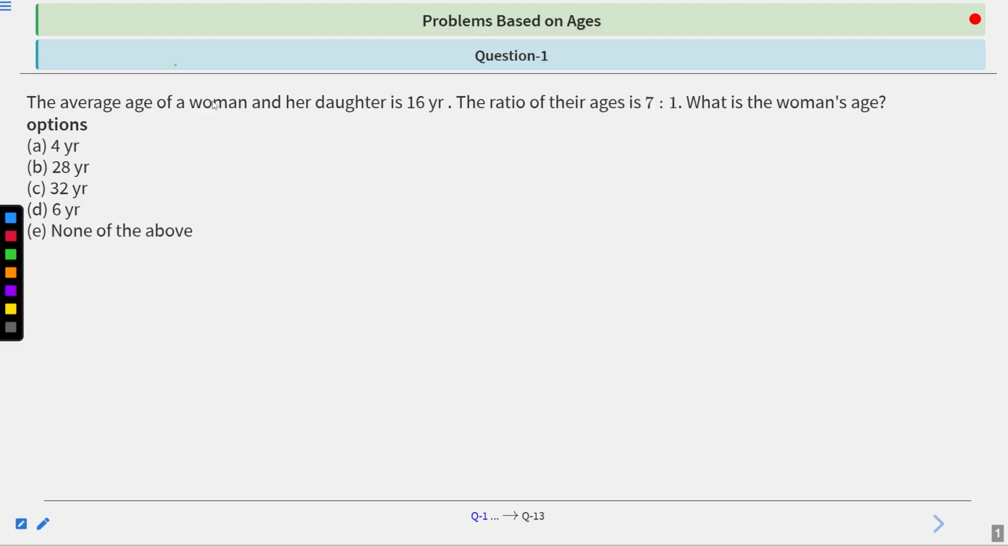Now the question is, the average age of a woman and her daughter is 16 years. The ratio of their ages is 7:1. What is the woman's age? Now there are 5 options. A is 4 years, B is 28 years, C is 32 years, D is 6 years, and E is none of these. Now you have 10 seconds to analyze the question. Your time starts now.